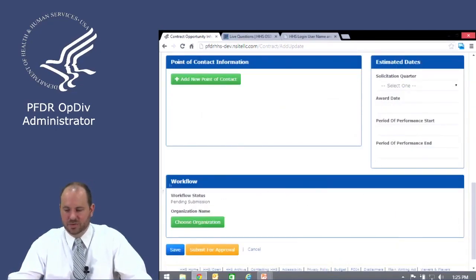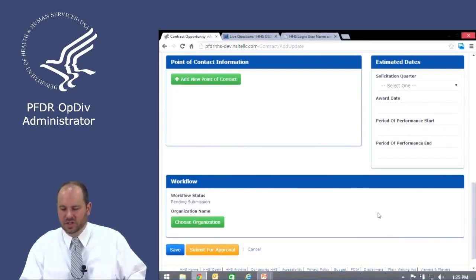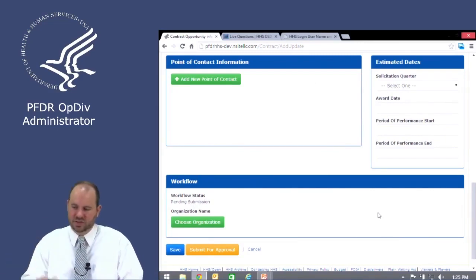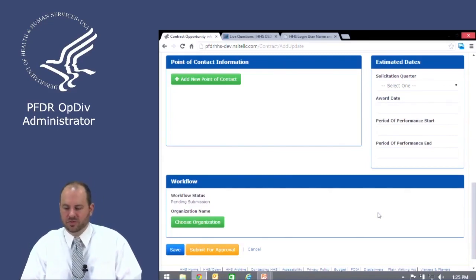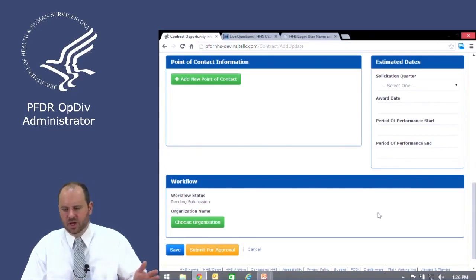And then down here at the bottom, you'll see we've got a little workflow box. Now, when this contract opportunity is available to the public, they will not see the workflow box. They'll just see everything up to the point of contact and estimated dates. So this workflow box allows you as an administrator or a reviewer to actually see the process that this opportunity has gone through from origination to approval.